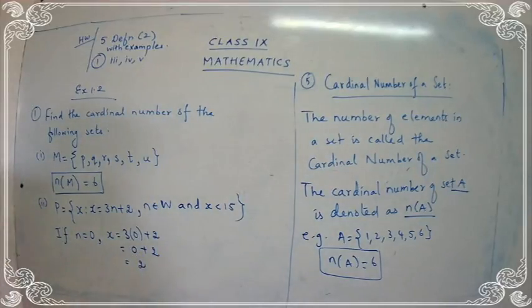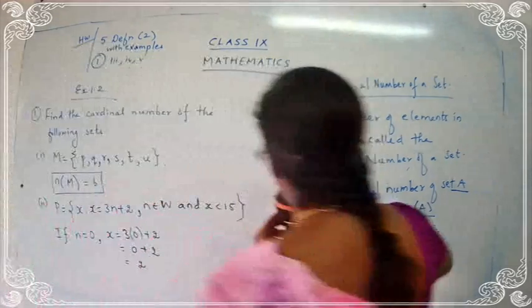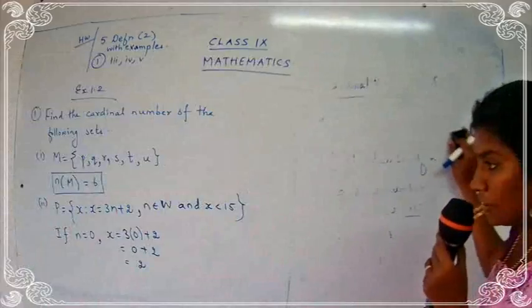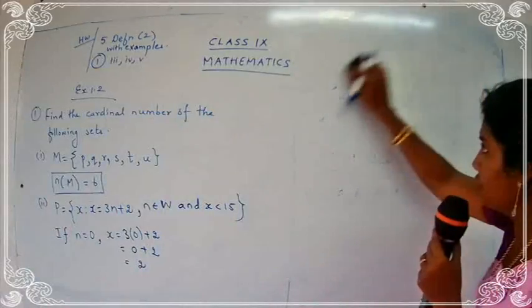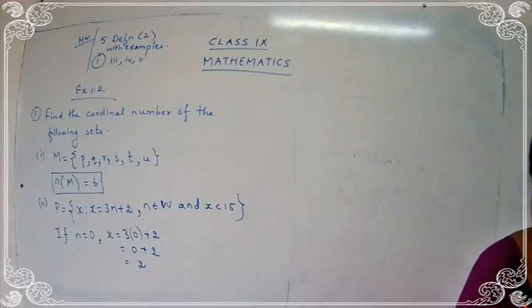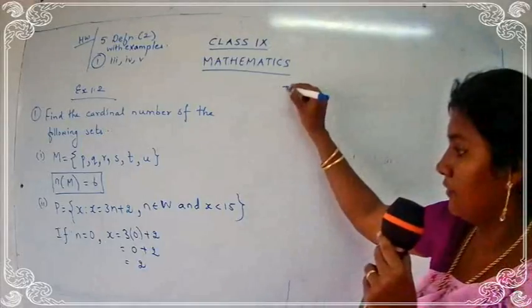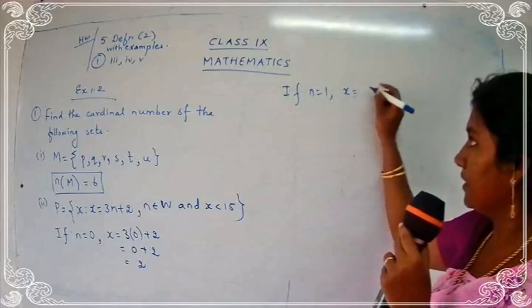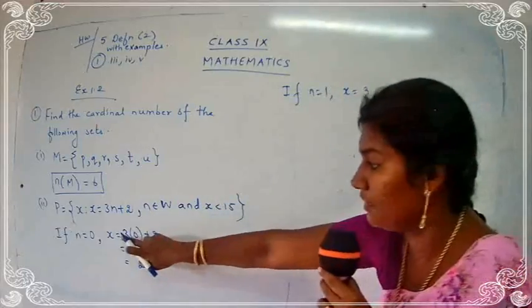Okay. Now you are going to try. I'll just give you some time. You have to keep your answers ready. Okay, children? Will you try the sum? If n is equal to 1, find the value for x. In place of n, you have to put 1.